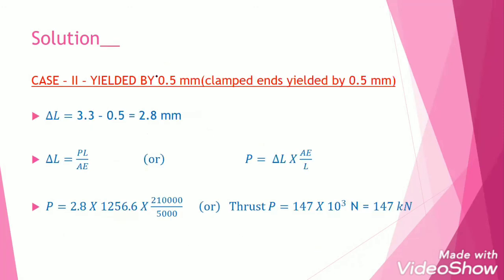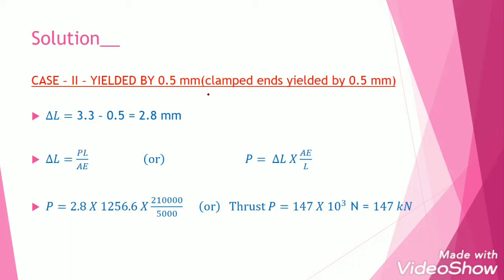In the second case, the fixed ends or the clamped ends are yielded by 0.5 millimeter. That means the clamped ends are surrendered by 0.5 millimeter. That means for 0.5 millimeter of free elongation, no stress or force will be induced in the material. For the remaining change in length only, force will develop.